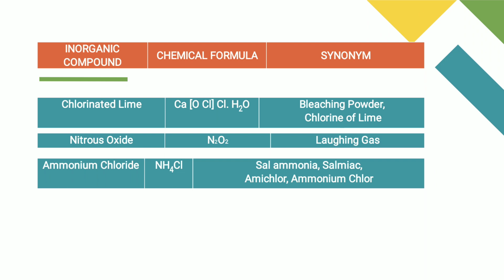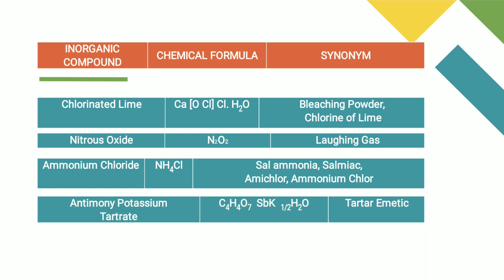Next drug is ammonium chloride. Chemical formula: ammonium stands for NH4 and chloride is Cl. There are the four synonyms: sal ammoniac, salmiac, amichlor, ammonium chlor. Ammonium chloride is a drug used as an expectorant.